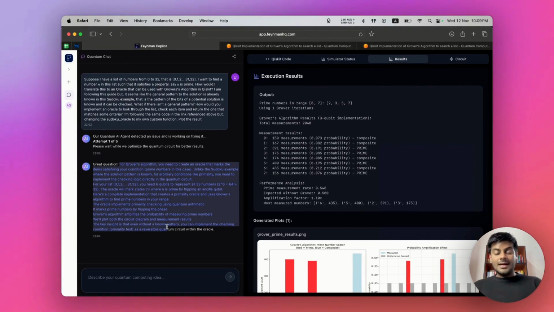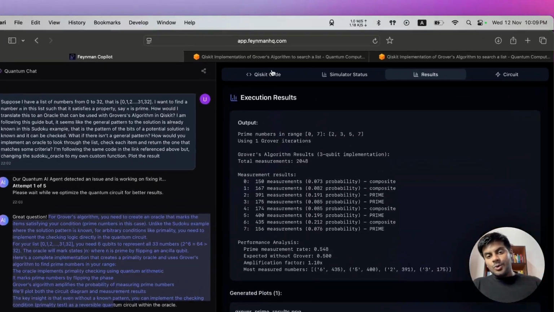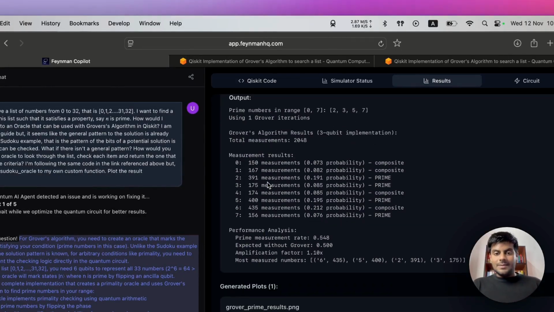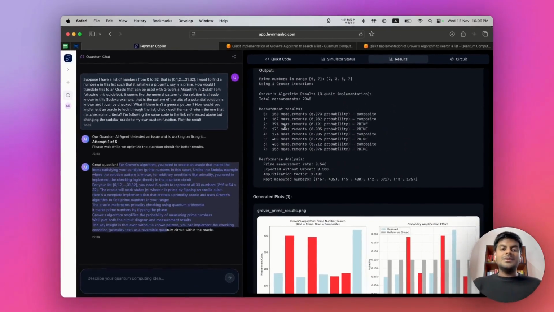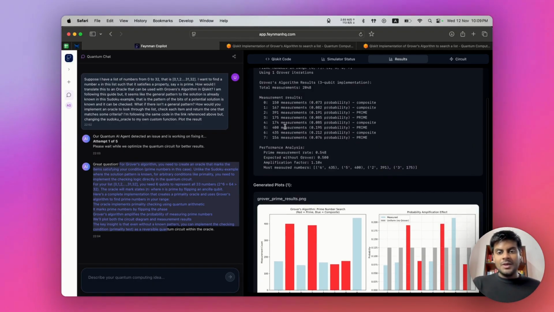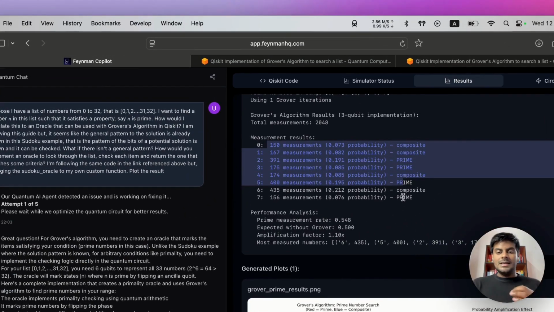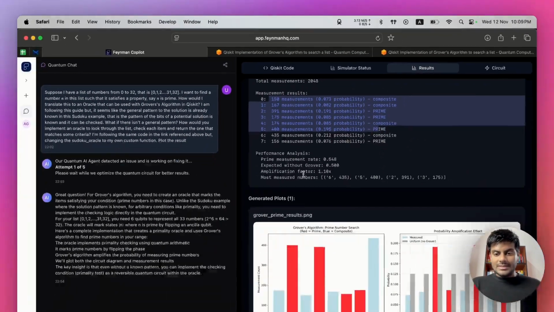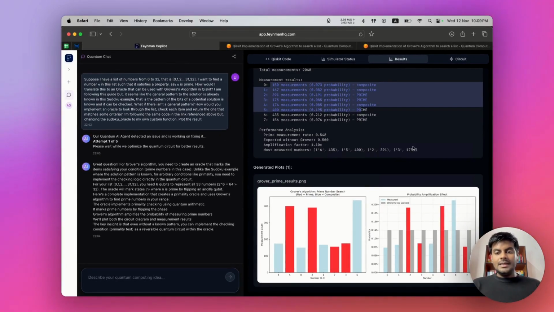That is one thing, and on the other side you can see the code and the results are here, and the results are in the language that he understands, not just the qubit representations. So you can see the measurement results and success rates, and then finally the plots as well, to understand the exact requirement he has been looking for.